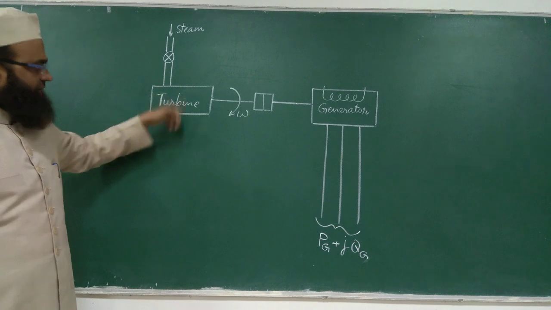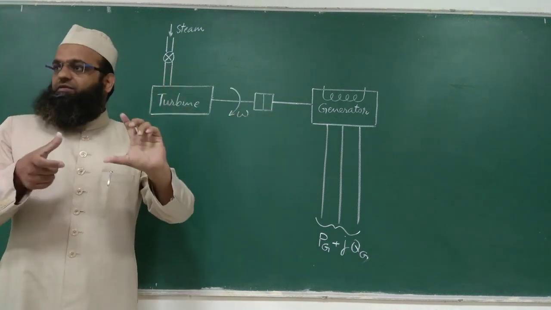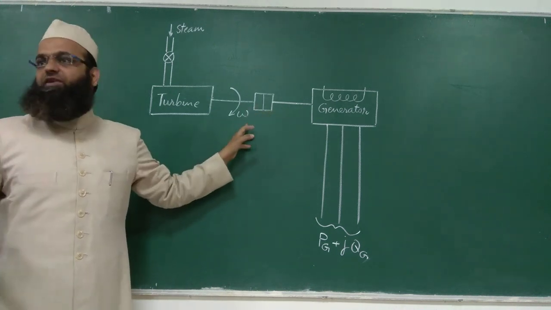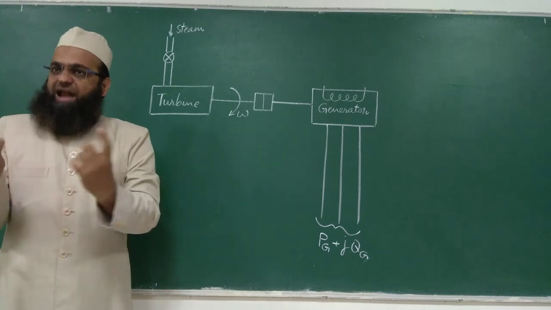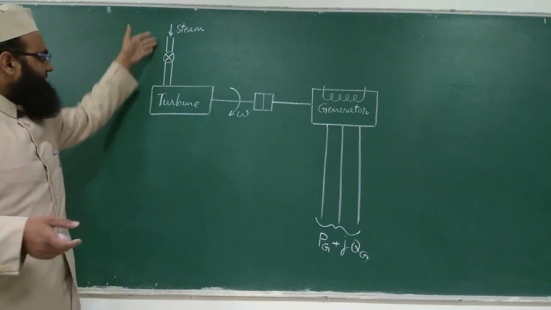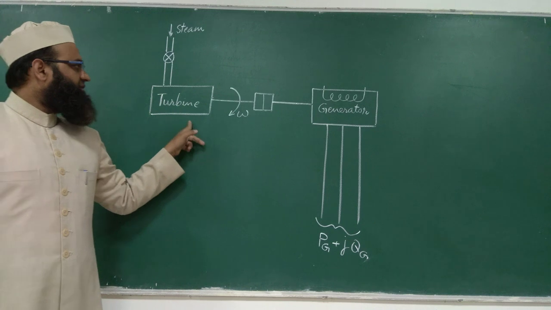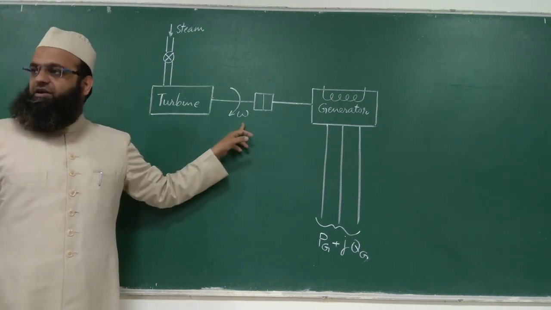One torque is provided by the turbine and one is the electrical torque which opposes it. Only if these two torques are equal will acceleration be zero and speed constant. If steam input is lesser than required, the torque provided by the turbine will be lesser than the electrical torque, so it will start decelerating.